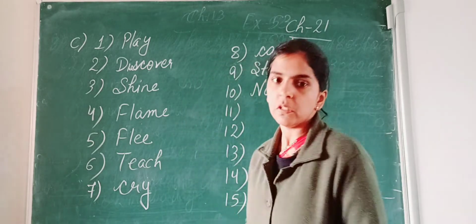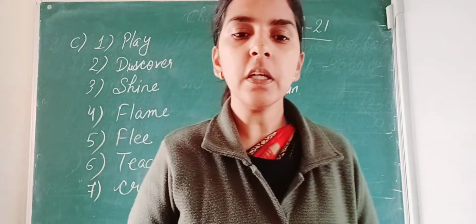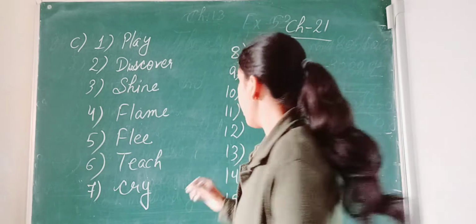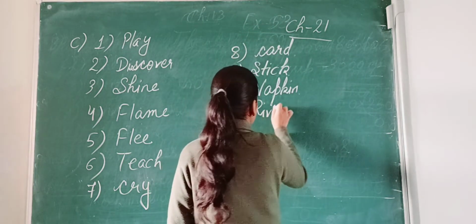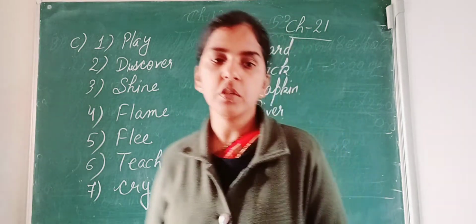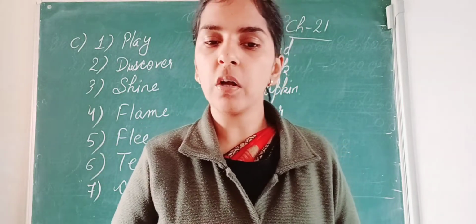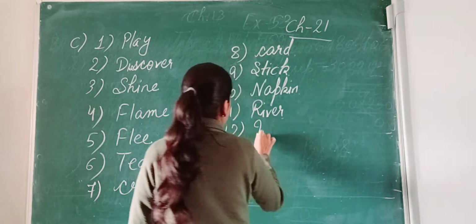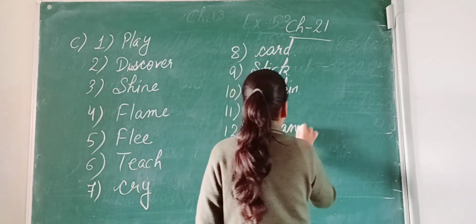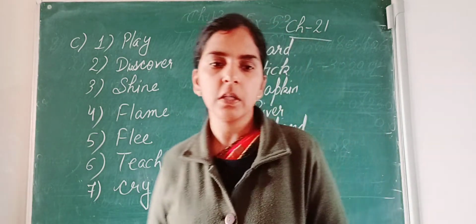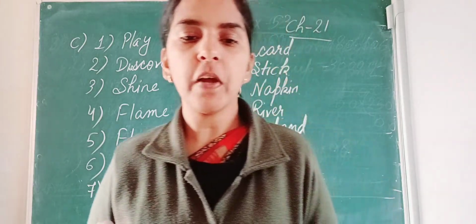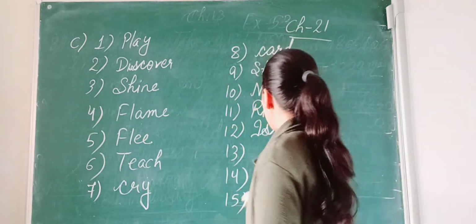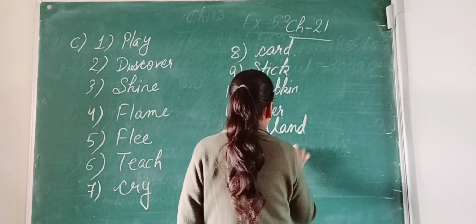Now number 11 is kindly, today, twice, river, or seldom. So here the odd word is river. All others are adverbs. Number 12. Rarely, surely, forever, daily or island. So here the odd word is island. Number 13. Confuse, perfectly, slowly, truly or tomorrow. So here the odd word is confuse.